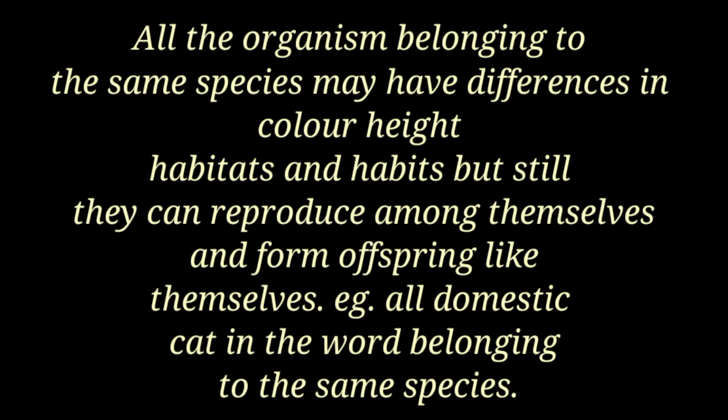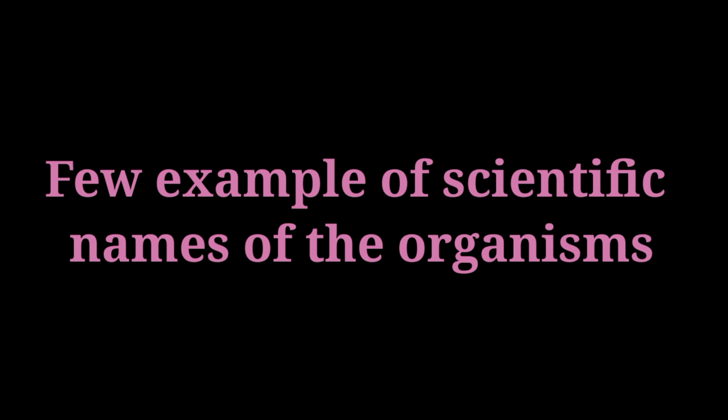All the organisms of a species are so similar that, irrespective of differences in color, height, habitats and habits, they can reproduce among themselves and form new individuals like themselves. For example, all domestic cats in the world belong to the same species. Let's see some examples of scientific names of organisms.